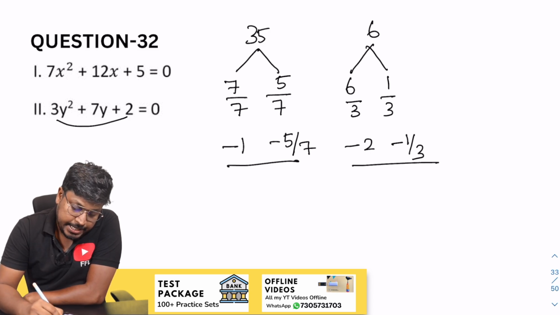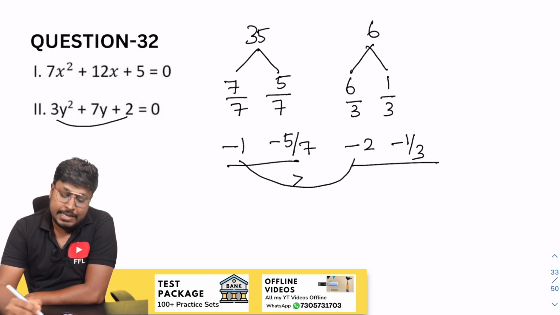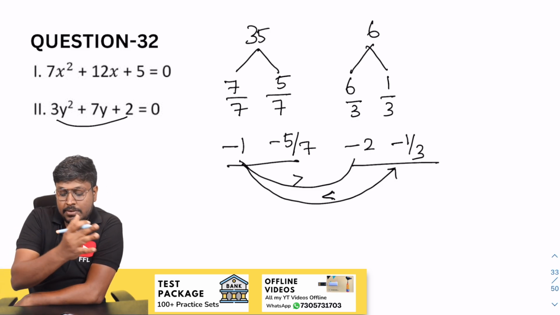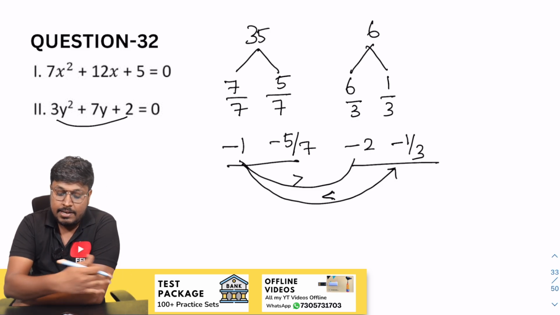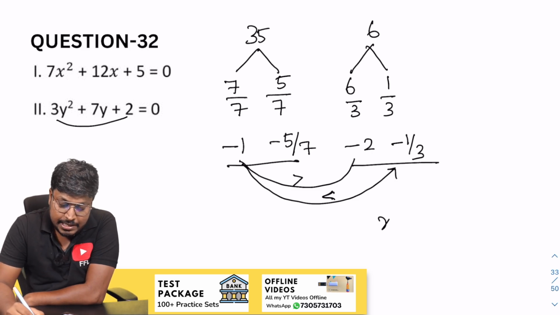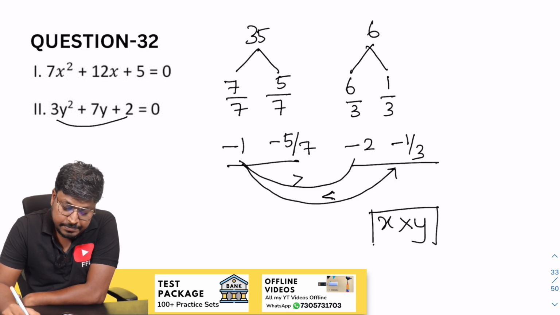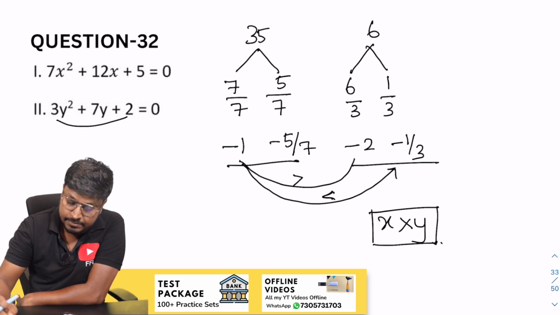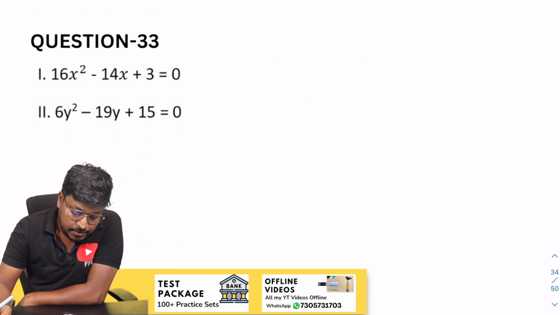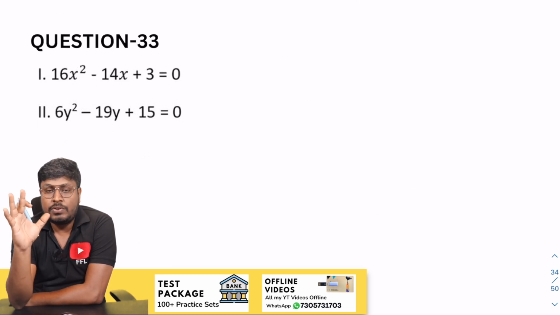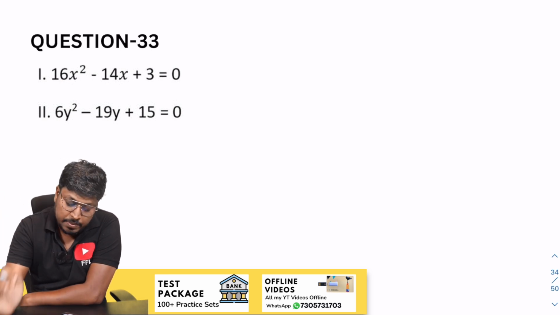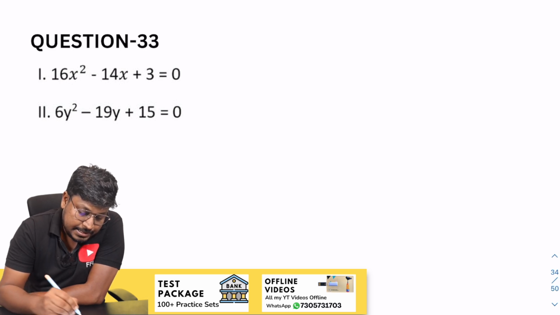Okay, let me compare. Minus 1, minus 2, minus 1 is greater than. So minus 1, minus 1 by 3, minus 1 is greater than. So while comparing, one value where x is greater than, another value y is greater than, so definitely the relationship cannot be established, right? So the answer will be the relationship cannot be established. Yes, it's correct. Usually this point will be in the 5th option, x is equal to y, or x and y relationship cannot be established, right? Go with that option. So next will be 16 into 3.